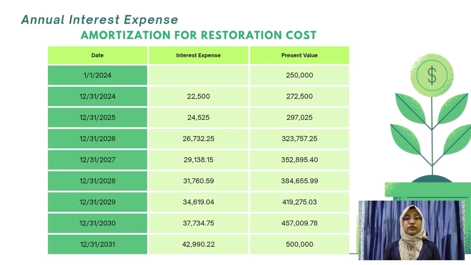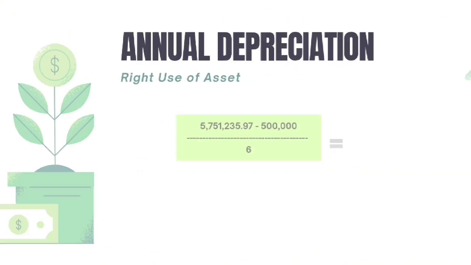Next is the annual interest expense for the restoration cost. The obligation starts at the present value of 250,000. Since settlement occurs at the end of the lease term, the balance increases annually due to interest accretion, computed by multiplying the carrying amount by the given rate. This continues until the liability reaches 500,000 on December 31, 2031.